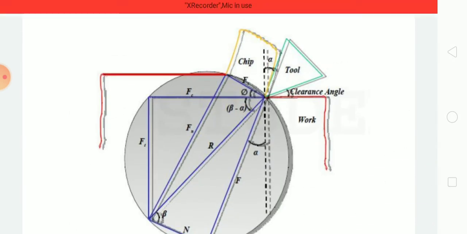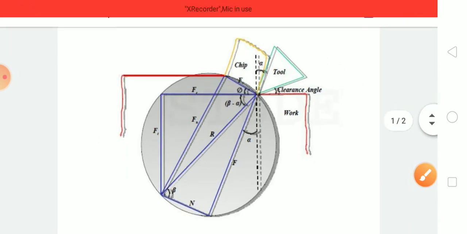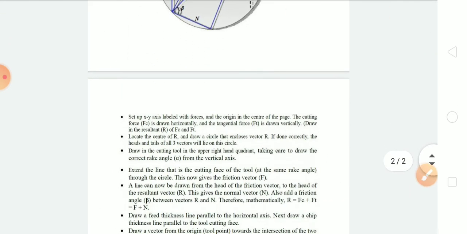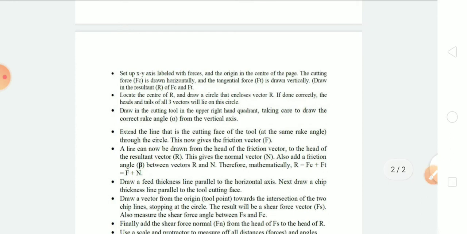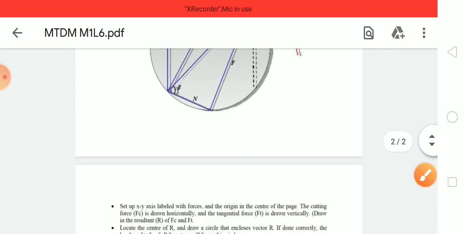You can just see, this is the line, and from this point we can draw the vertical axis, and you can draw the angle alpha. This dotted line is the vertical axis. We have drawn the angle alpha from the vertical axis, and extend the line that is cutting face of the tool, and through the line, this is now the friction vector F that you can see in the figure.